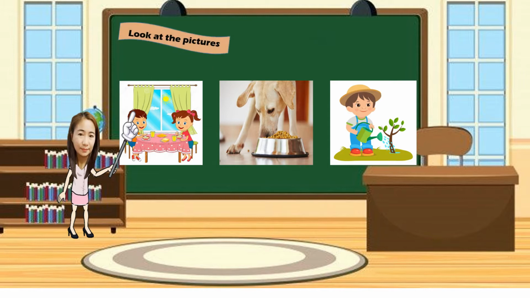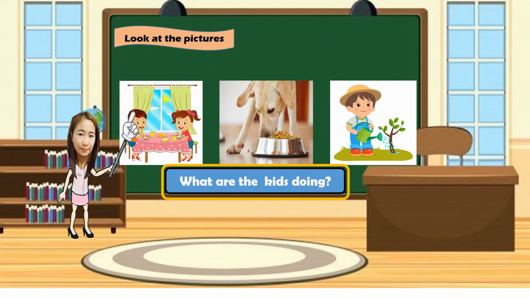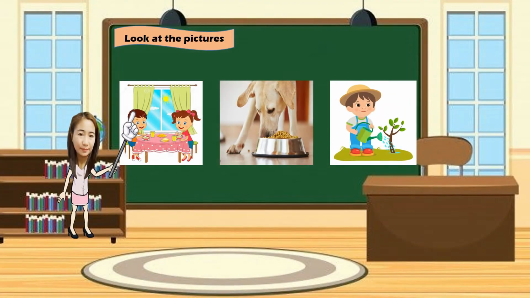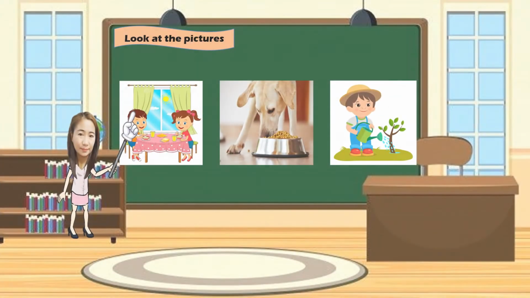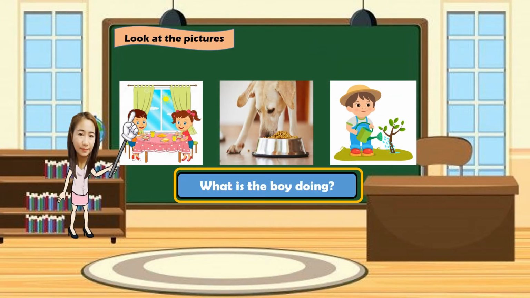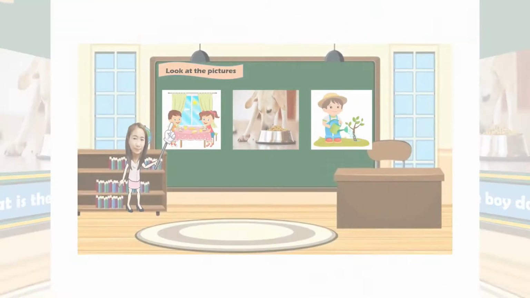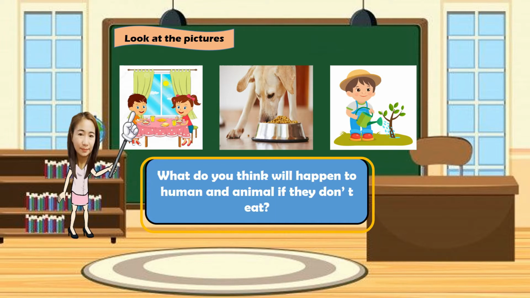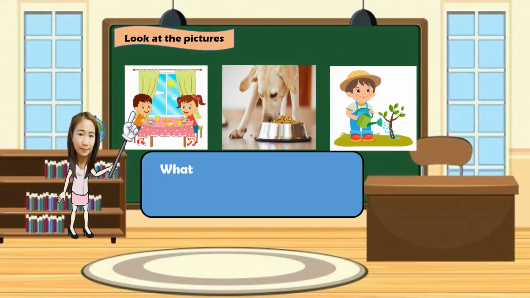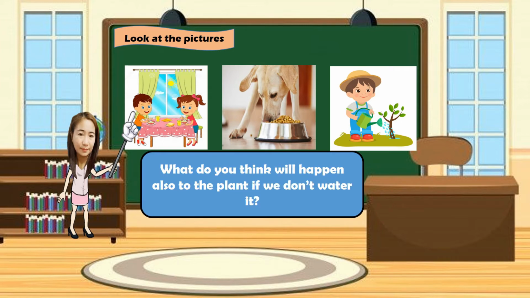Look at the pictures. In picture 1, what are the kids doing? Picture 2, what is the dog doing? And the last picture, what is the boy doing? What do you think will happen to human and animal if they don't eat? What do you think will happen also to the plant if we don't water them?